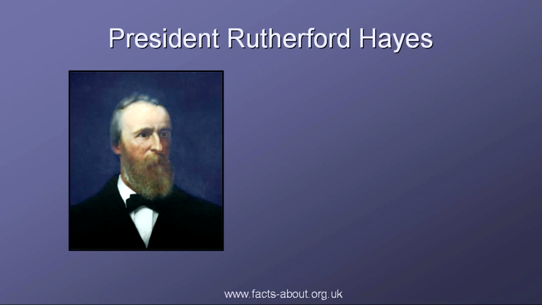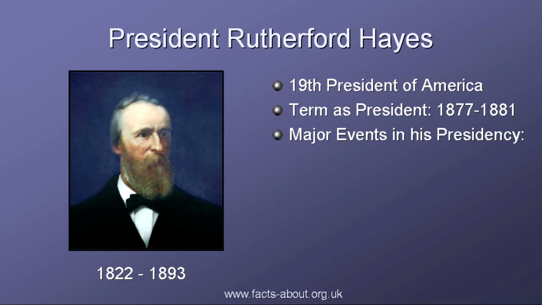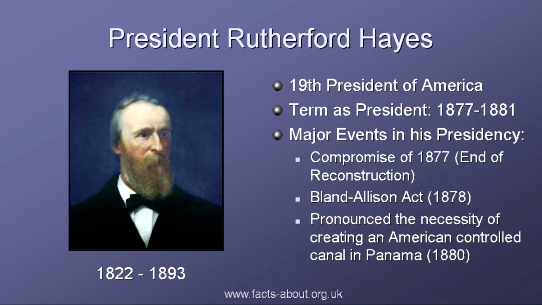Rutherford B. Hayes was the 19th President of America, who won the election by just one electoral vote. He ended Reconstruction in the South, recalling the troops and allowing the South to govern itself. His term in office was from 1877 to 1881.